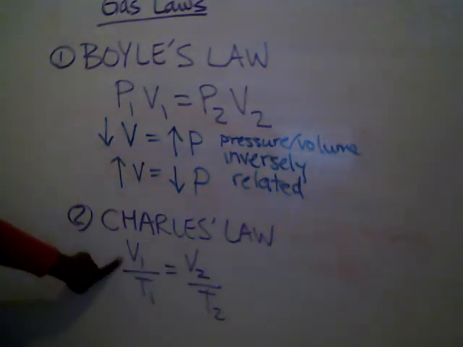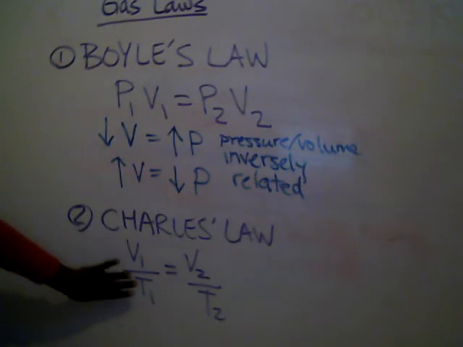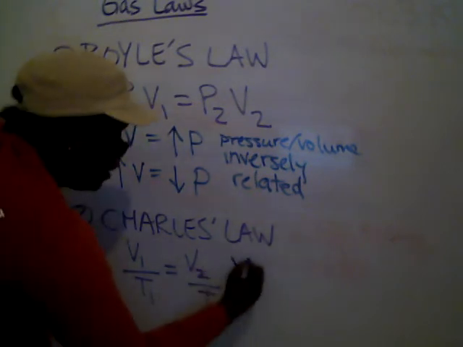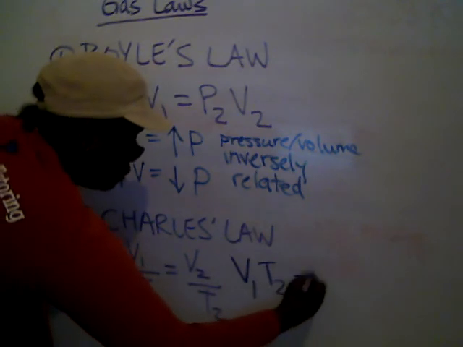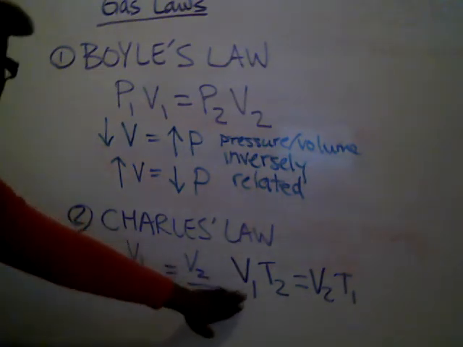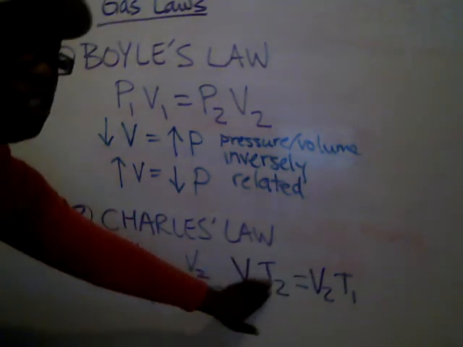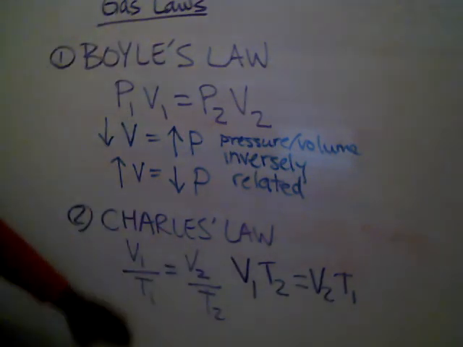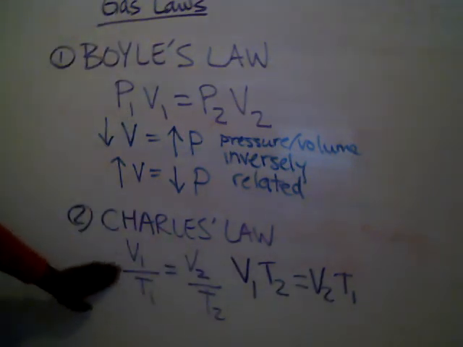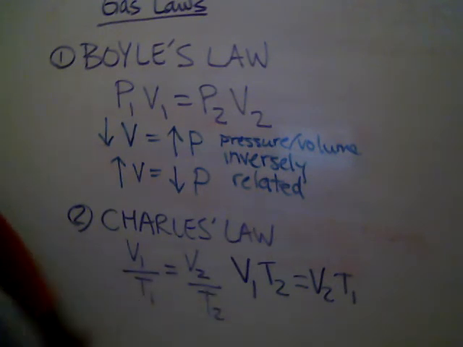Okay? And so you can either memorize the equation like this, where all your 1s are on one side and all your 2s are on the other side. If fractions are frightening, we can actually do one where it's just multiplication. So for the same equation, it could actually be V1 T2 equals V2 T1. Just be very careful with using this one because it switches. These are not all your 1s on one side and all your 2s on the other side. It's V1 T2, V2 T1. So sometimes it's a little bit easier to memorize the fraction one because all your initials are on one side and your finals are on the other side. But either way, both of those equations are equivalent.